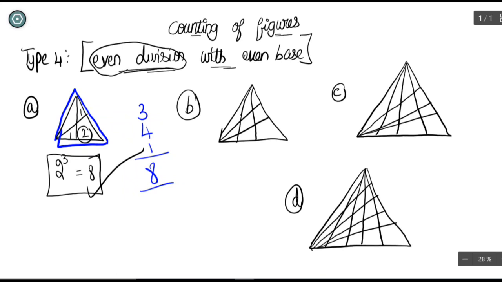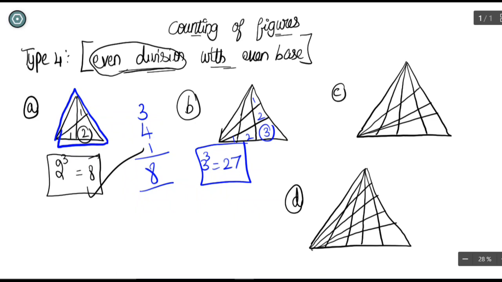For simple figures, you will count it and get the answer correctly. What about these complex figures? Look at C and D and all. It is a very difficult process for you to get. So that is what the trick is. You have to count it from both sides. 1, 2, 3 you will get, and you know what the answer is. 3 cube is 27, and if you try to count this triangle, you will get 27 triangles in this triangle.